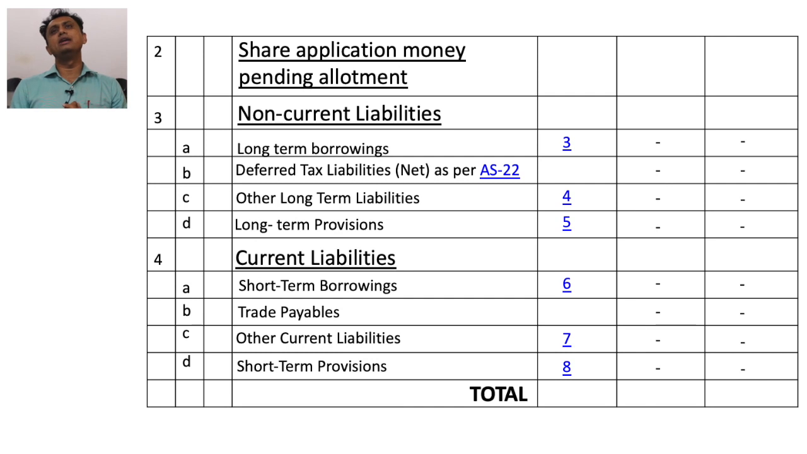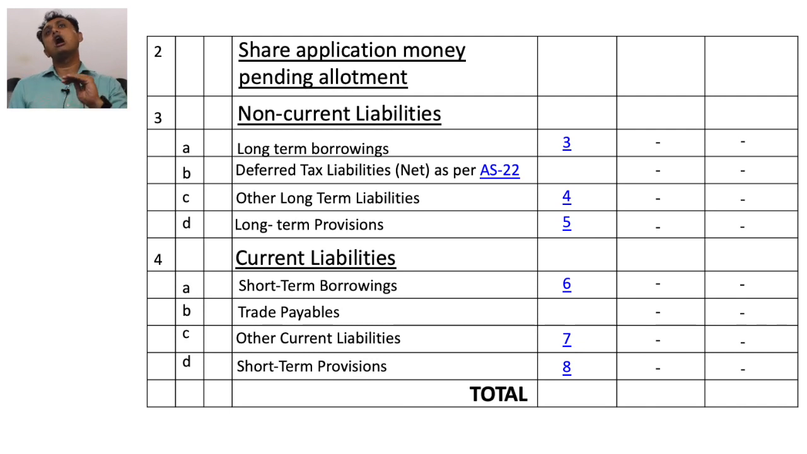In the second one, B, we consider deferred tax liability. In C, we consider other long-term liabilities. And the last one, D, long-term provisions. So my dear friends, in non-current liabilities, there are 4 segments: long-term borrowings, deferred tax liabilities, other long-term liabilities, and long-term provisions. In the third portion, we focus on current liabilities.